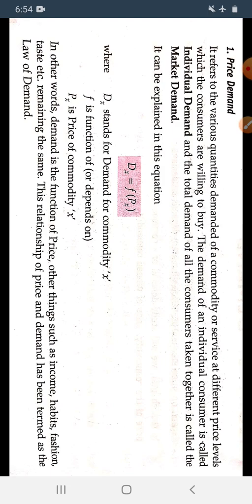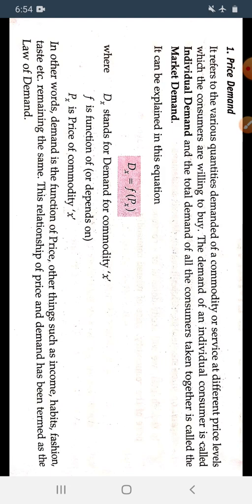And when we take the demand of all the consumers together, summed up, we get the market demand. It can be explained through the equation Dx equals a function of Px, meaning demand of the x commodity is totally dependent upon the price of the commodity. The relation between price and demand is called the law of demand.